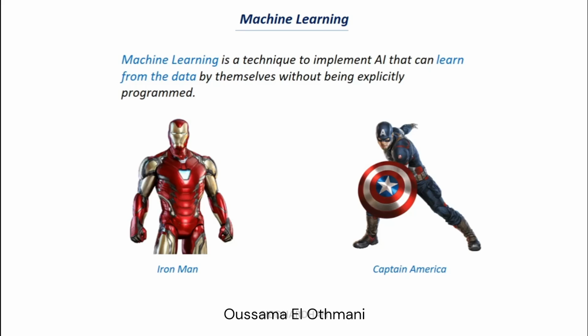So this is all about machine learning. We just give the algorithm a lot of data to learn from. It is similar to a child seeing something and learning from it. We don't need to do anything else, so it can find the patterns and learn by itself. This is called machine learning, and this is how we implement AI.